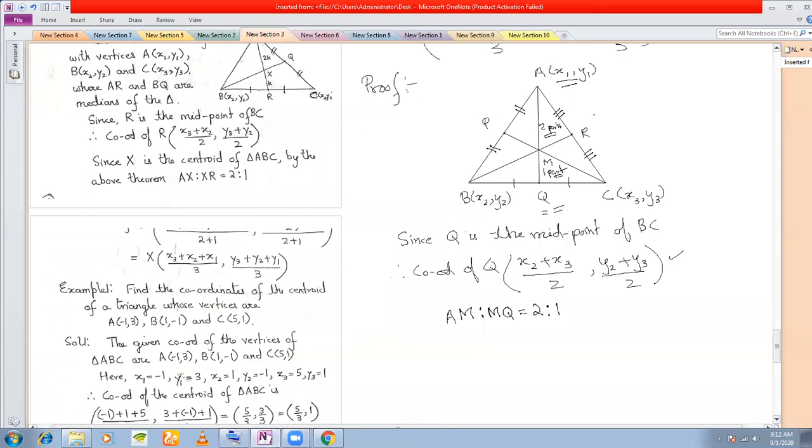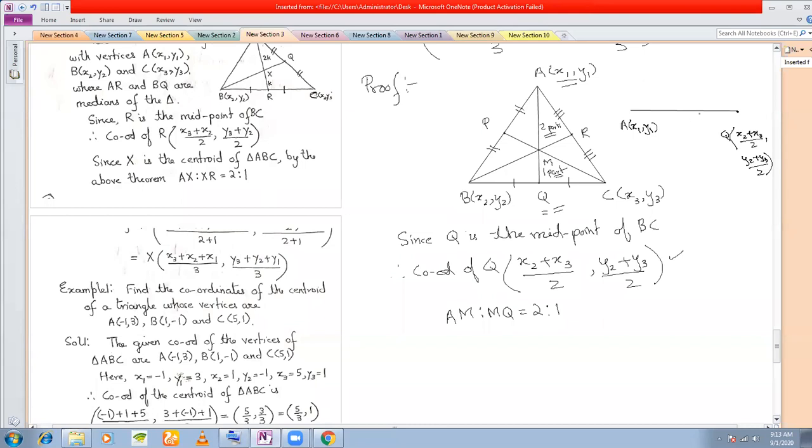Now from section formula, if you consider this straight line AQ, A is x1, y1, and you have this point as your Q. Those coordinates I have x2 plus x3 by 2, comma y2 plus y3 by 2.